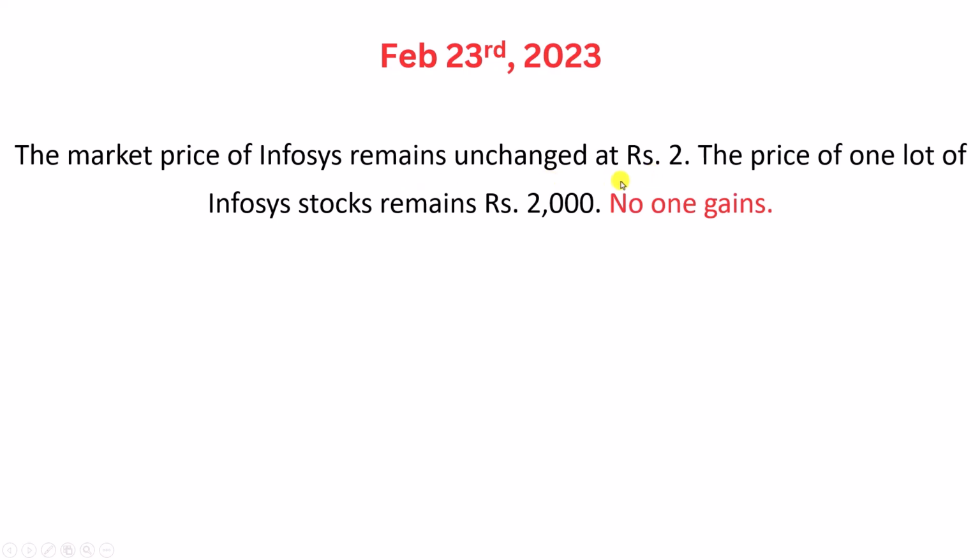It has remained unchanged. So, the price of one bundle of Infosys stocks remains 2000 rupees. Okay? One lot of Infosys stocks still costs 2000 rupees. When this happens, no one gains. Neither the buyer gains nor the seller gains. Okay? So this is one.